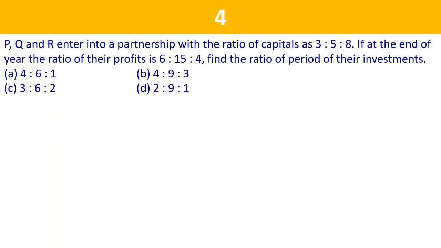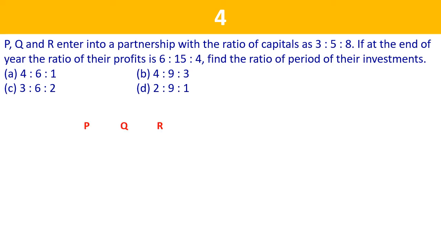Problem number 4. P, Q, R enter into a partnership with the ratio of capital as 3 is to 5 is to 8. If at the end of the year the ratio of their profit is 6 is to 15 is to 4, find the ratio of period of their investment. Now in this particular problem, the ratio of investment is given and the ratio of profit sharing is given. We need to find the ratio of time period for which the money was invested.